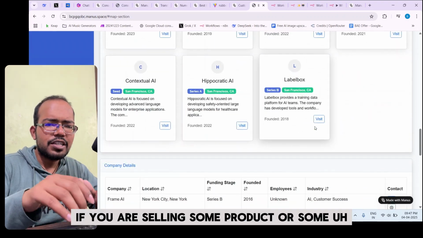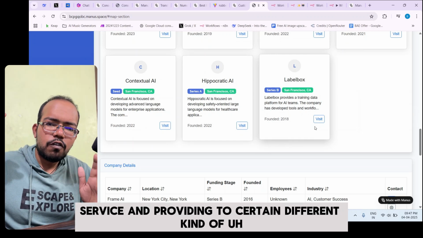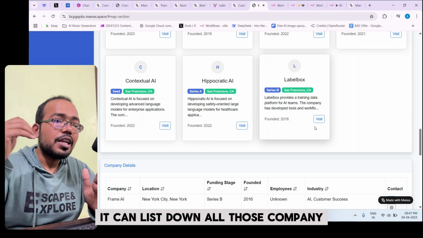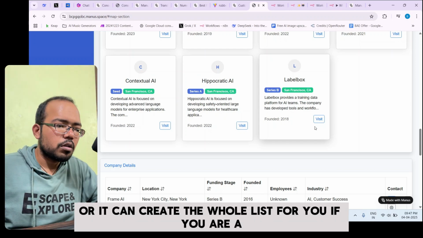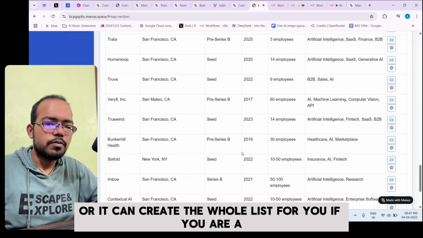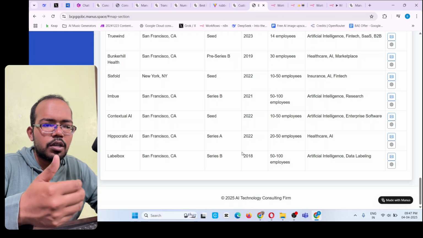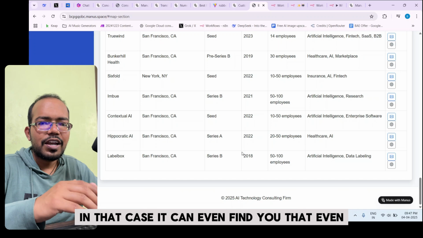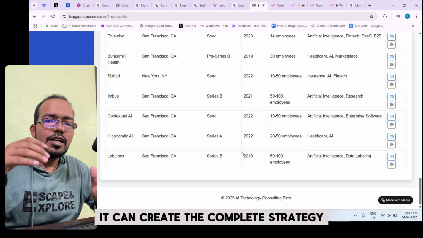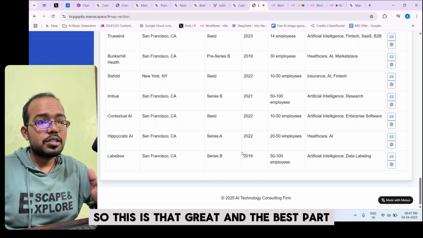So for example, if you are selling some product or some service to certain kinds of companies, it can list down all those companies and you can contact those people. It is that good. Or it can create the whole list for you. If you are B2C, if you are a coach targeting normal people, the consumers, right? In that case, it can even create the complete strategy for how you can reach out and how you can find those people. So this is that great.